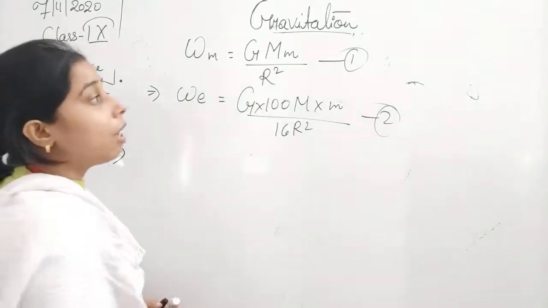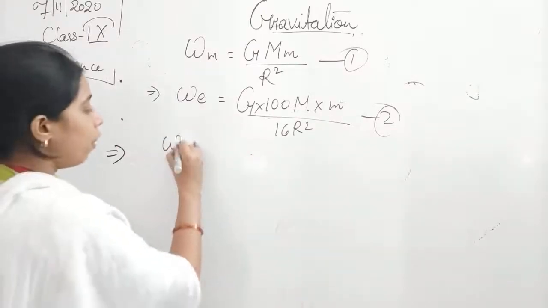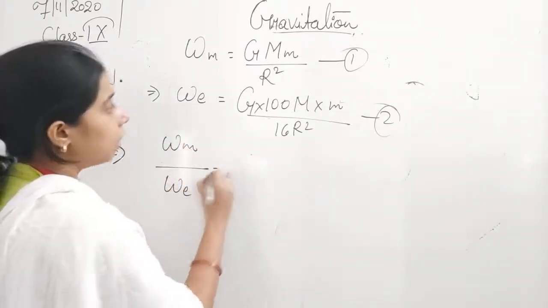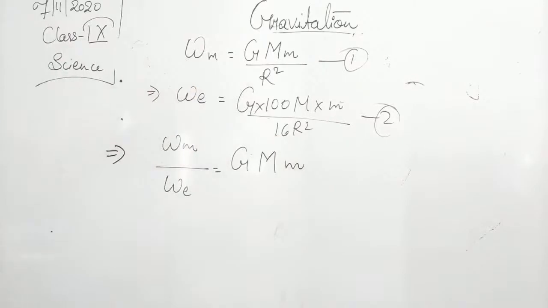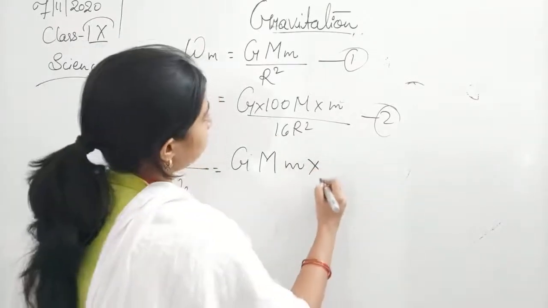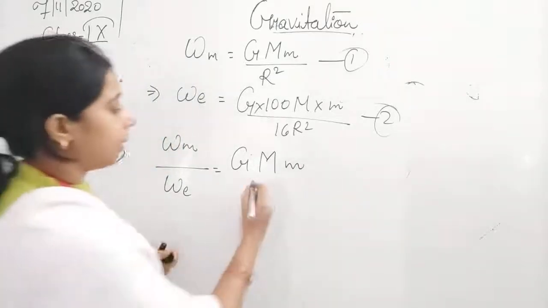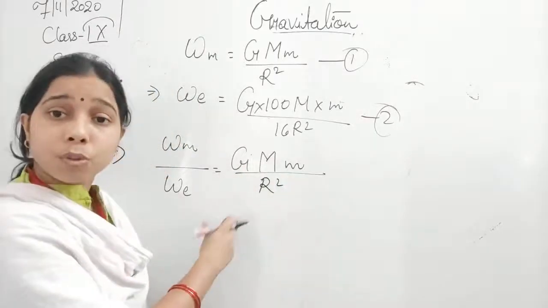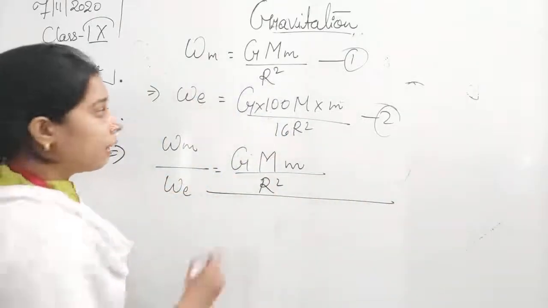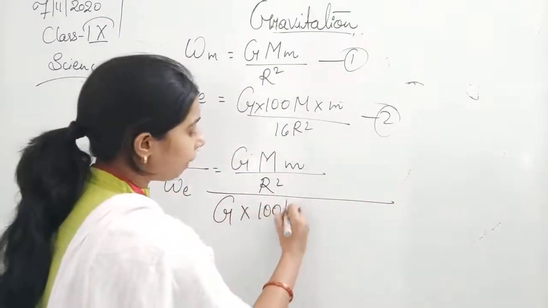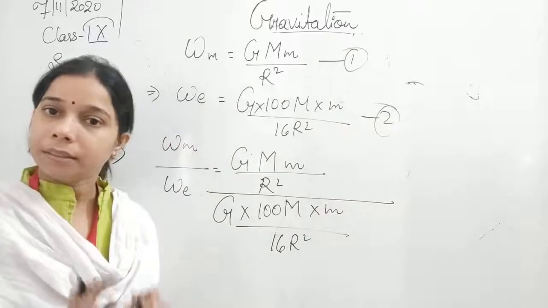Now when you divide the first by the second, you will get Wm upon We is equal to GMm divided by r square. Now what we have to do? We have to divide the first equation by the second. So this divided by G into 100 m into m upon 16r square. Right? This you have to do, students.